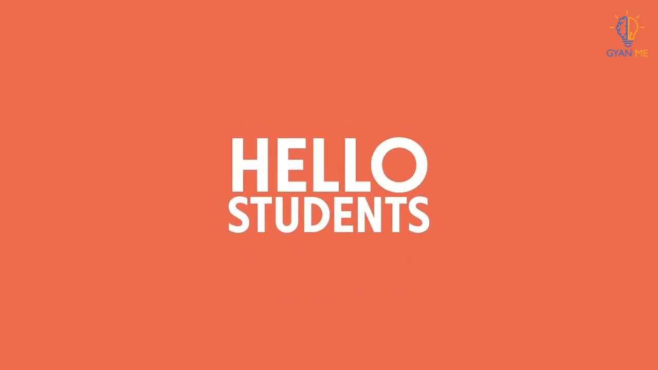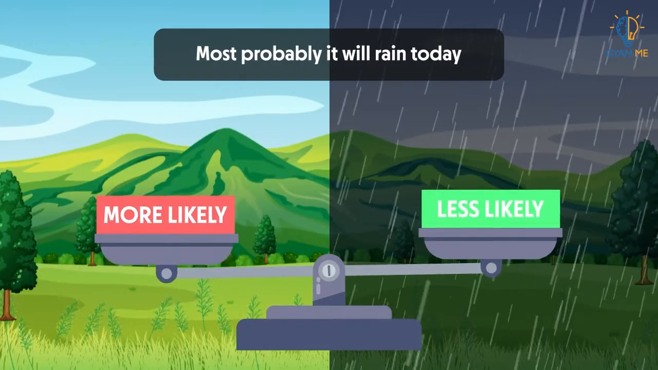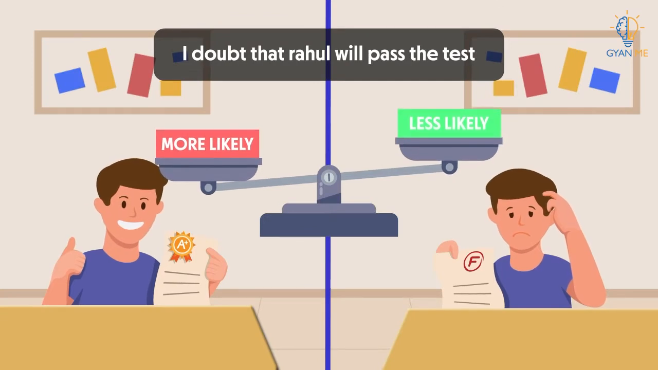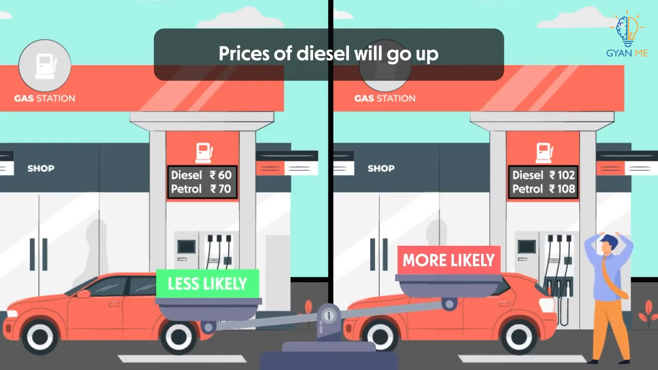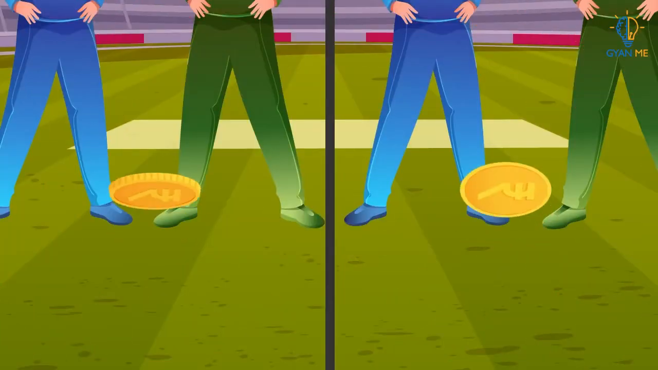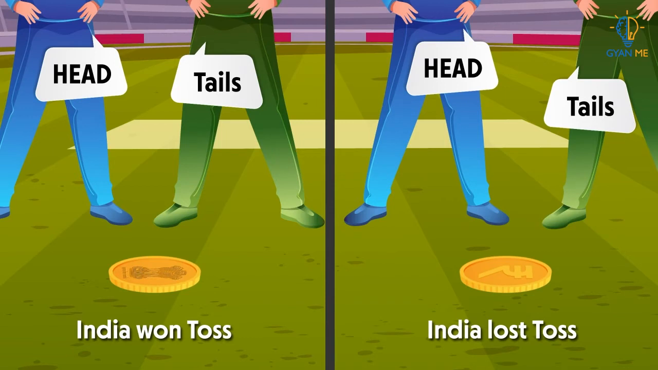Hello students! Today let us start a new chapter, probability. In our everyday life, we usually come across statements such as: most probably it will rain today. I doubt that Rahul will pass the test. Chances are high that the prices of diesel will go up. There is a 50-50 possibility of India winning the toss in today's match.